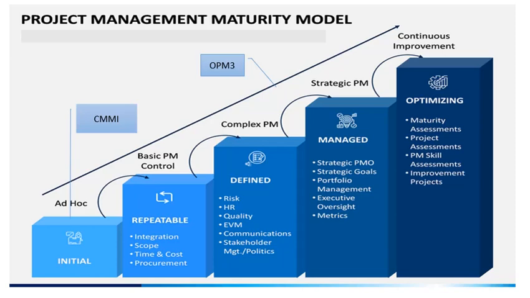So let us first start with discussing the CMMI one, that is the capability maturity model integrated, which has 5 stages, the first being the initial level. Under this level, processes are usually ad hoc, and the organization usually does not provide any stable environment.